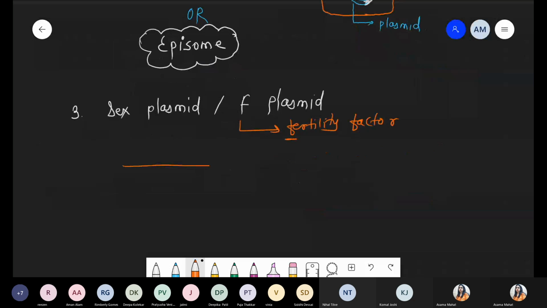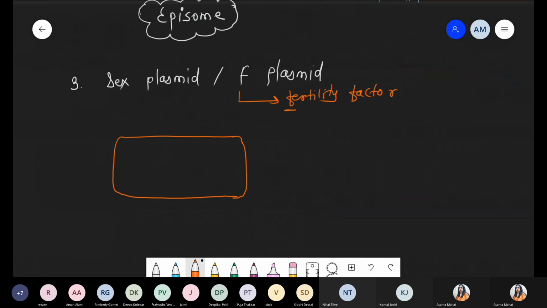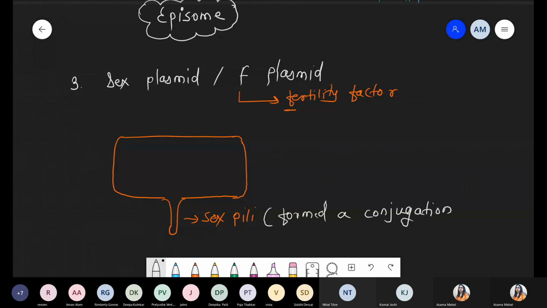Very simple structure. These are the structure of the bacteria. ये one bacteria, right? Now such bacteria, it has the pili. So we are talking about there is a presence of this pili, but it is not a normal pili. These are the sex pili. And sex pili basically further can form a conjugation tube. They can form a tube that is called as the conjugation tube during the conjugation process.